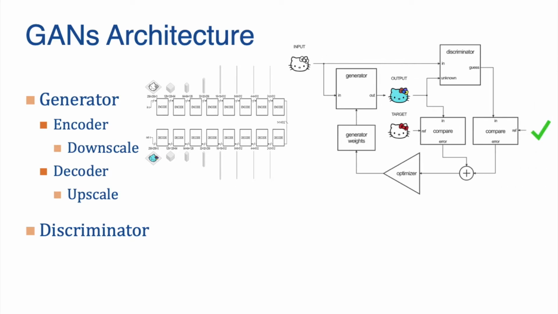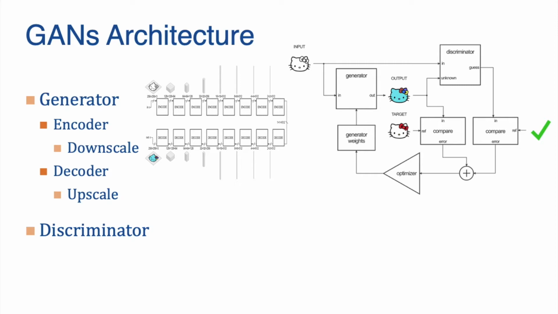Here, the input, which is basically a cat face, is fed to a generator and a discriminator simultaneously. The generator generates an output image which is then sent to the discriminator. Also, the discriminator learns the output image and sends the result as a pass or a fail.